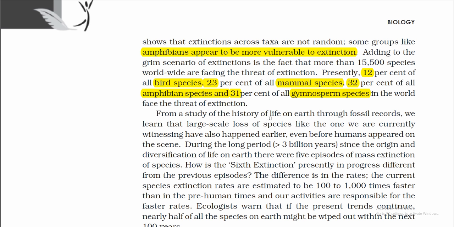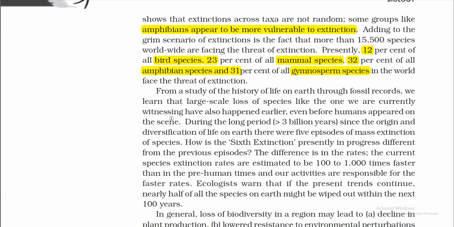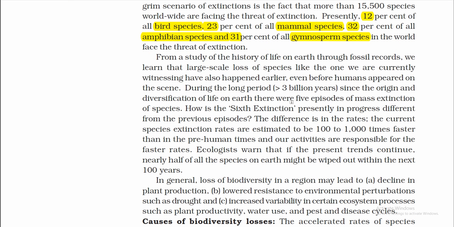From a study of the history of life on Earth through fossil records, we learn that large-scale loss of species like the one we are currently witnessing has also happened earlier, even before humans appeared on the scene. During the long period of more than 3 billion years since the origin and diversification of life on Earth, there were five episodes of mass extinction of species.